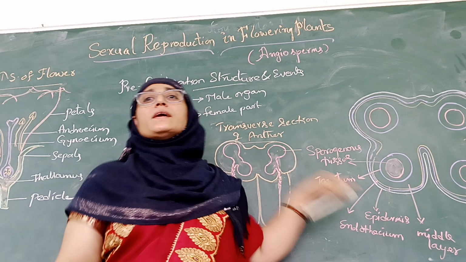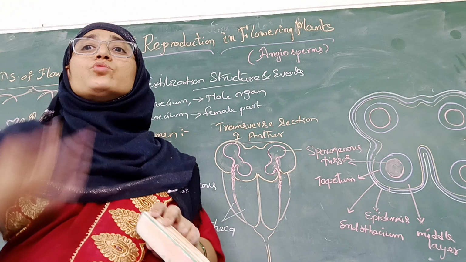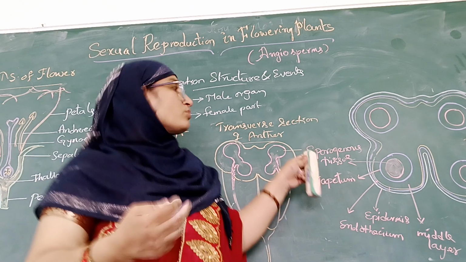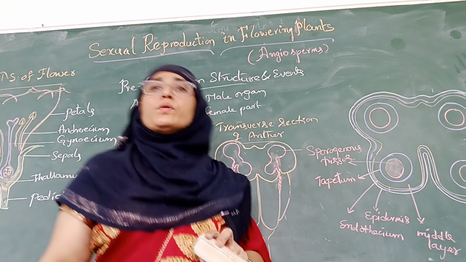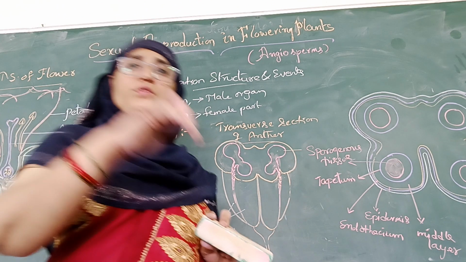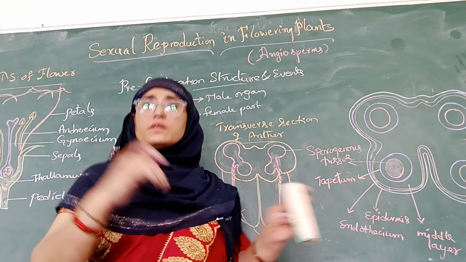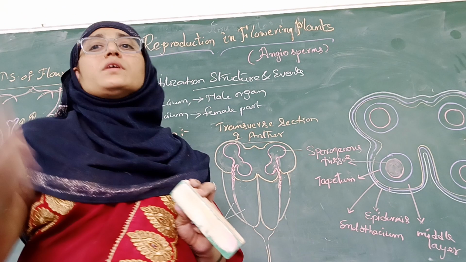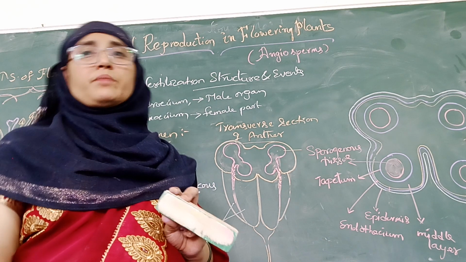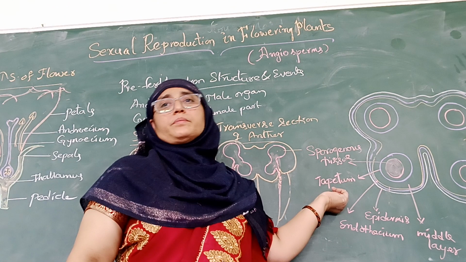I didn't explain the function of the tapetum. The tapetum helps in the nourishment of the pollen grains. It provides nutrients for the growing microspores, that means pollen grains. So of these four layers, three layers are meant for the protection of the pollen grains, and the fourth helps by providing nutrients for the developing pollen grains. Now, when we observe this tapetum,